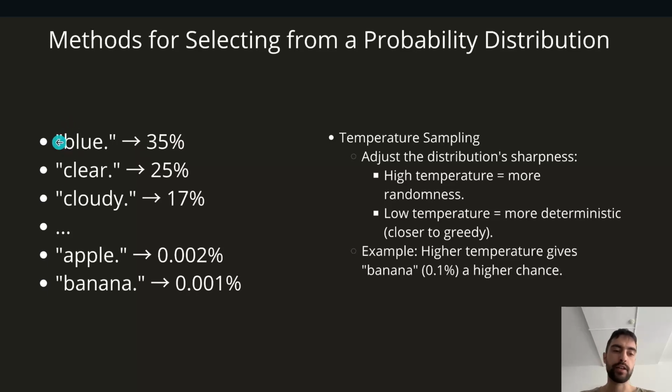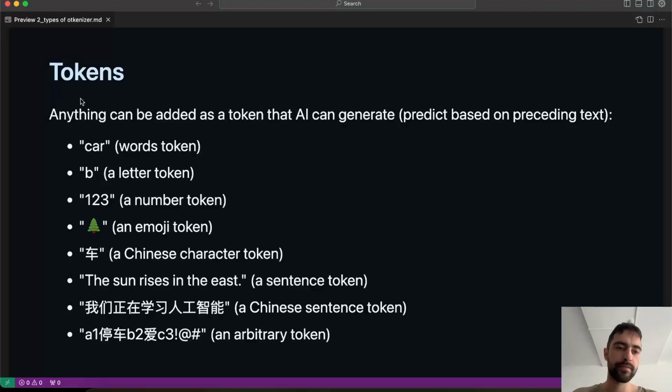So here I have words, but this does not have to only contain words. It can contain characters, symbols, different words, different languages, Chinese characters, Japanese, everything, emojis. So one term that's used for all of those together is token. So LLMs are now generating the next token, not the next word, not the next character, the next token, and token includes all of the possible things I just mentioned. Tokens. Anything can be added as a token that AI can generate.